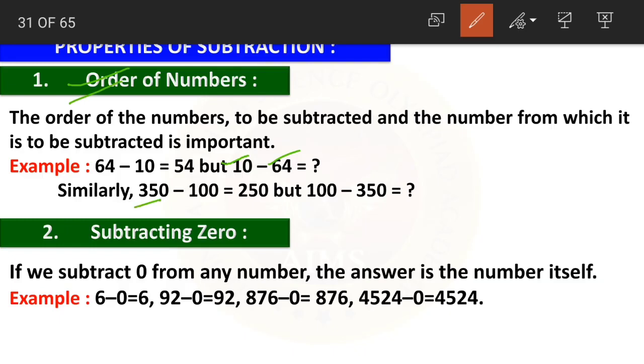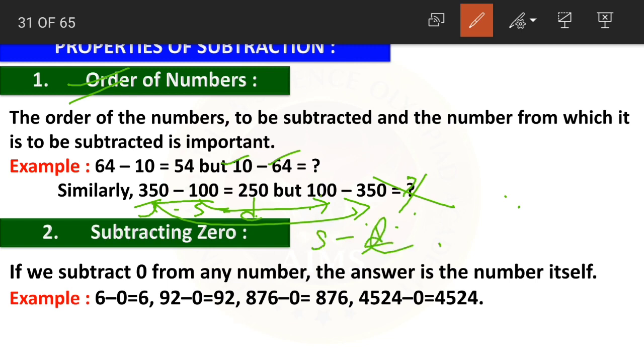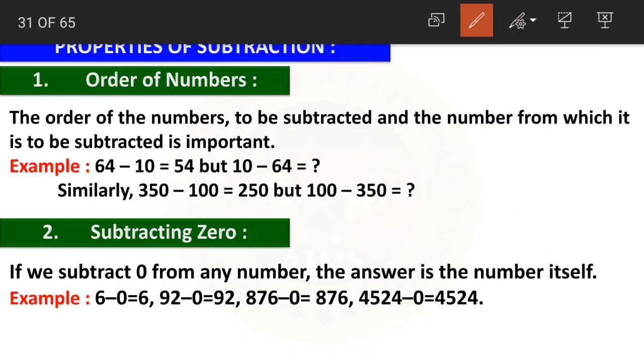Similarly, 350 minus 100, yes, larger minus smaller, is equal to 250. That is the difference. But what if I change the order? 100 minus 350 is equal to what we don't know and we cannot say here. Why? Because here we are not following the order. Here it is smaller minus larger number, which is not possible to find out. Clear?